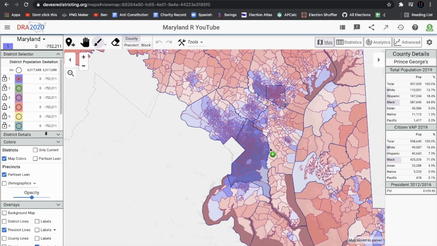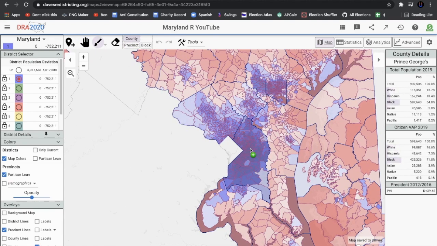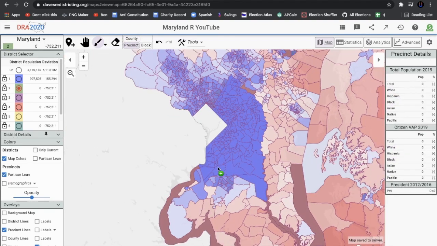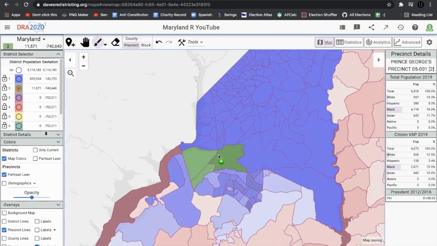We're going to try to pack some cities or some of these Democratic areas. So first, we're going to fill in all of St. George's County to just try to have a vote sink for the Democrats. And we're going to be taking a look at this district by shaving off some of it and giving it to this green district, which we'll have to see. I think we might make it into a lean Republican district at the end of the day. Oh, that got a little too big, a little too small, actually.